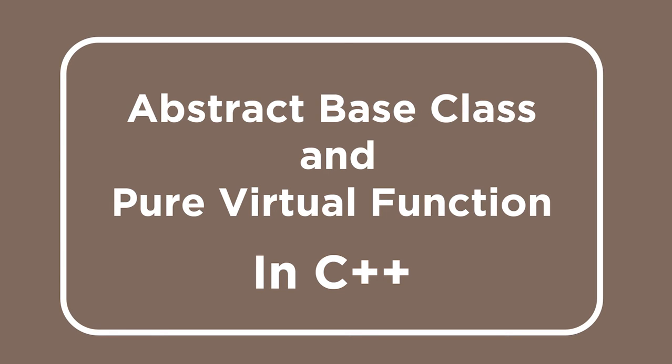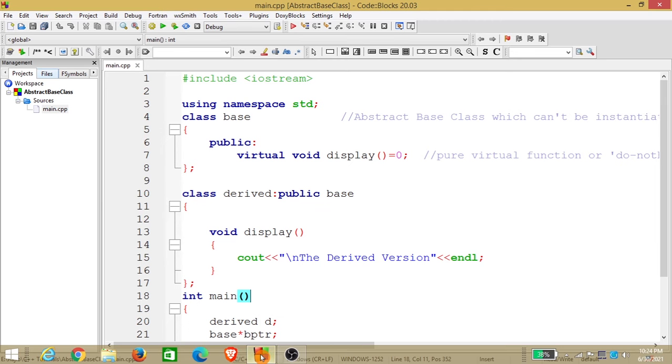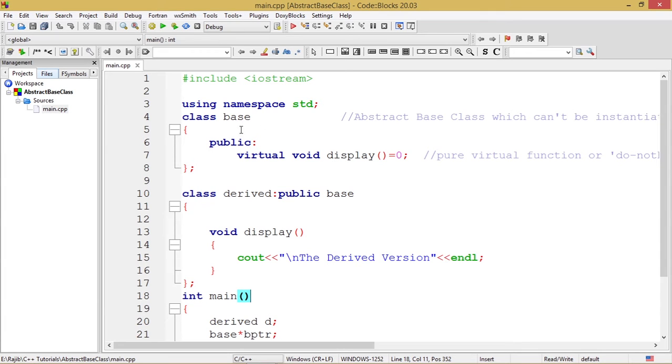So let's get on with the example to see what is actually the implementation and what is really the concept of the abstract base class and the pure virtual function. #include <iostream>, using namespace std, class base. This is the base class in which I have declared a pure virtual function display by this syntax. And please note this syntax. This syntax is very important and should be kept in mind.